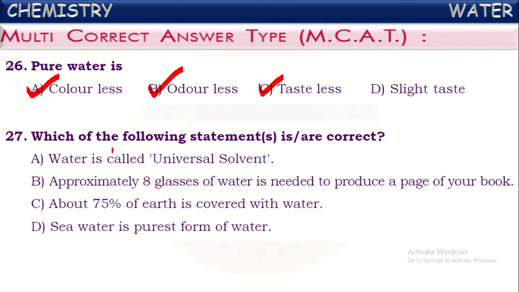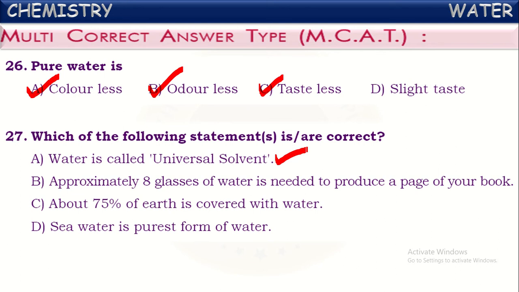Next one. Which of the following statements are correct? See the first statement among those. Water is called universal solvent. Is it correct? Yes, water is called universal solvent. Why is it called so? Because it can dissolve almost all the substances into it. Of course, some they dissolve to a large extent and some they dissolve to a very small extent. But almost all the substances dissolve into water. That is why water is called universal solvent.